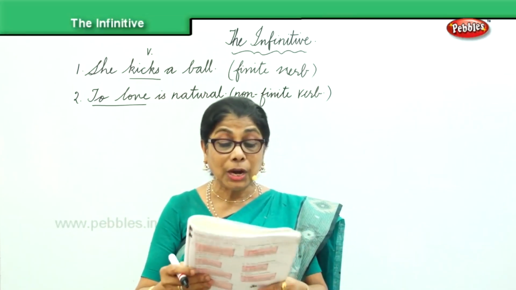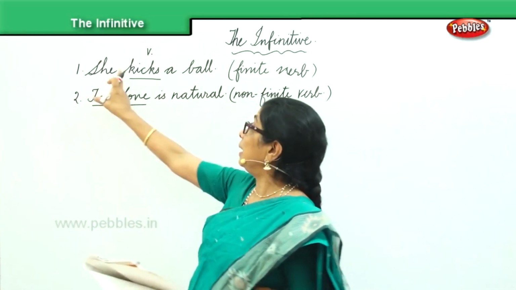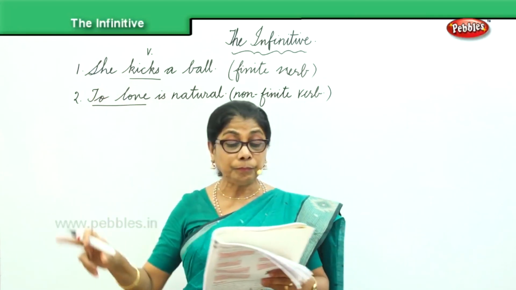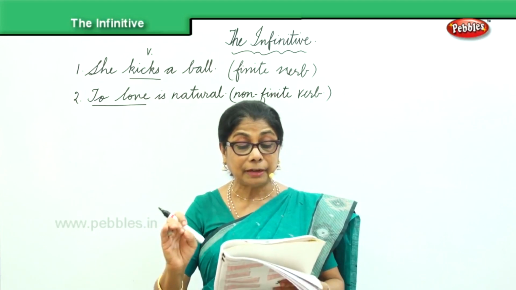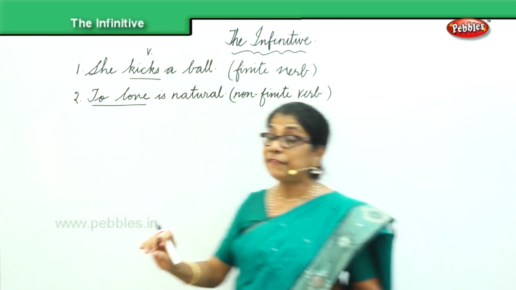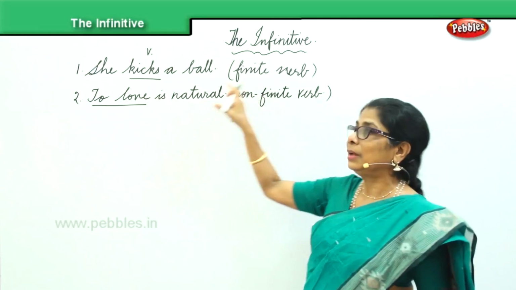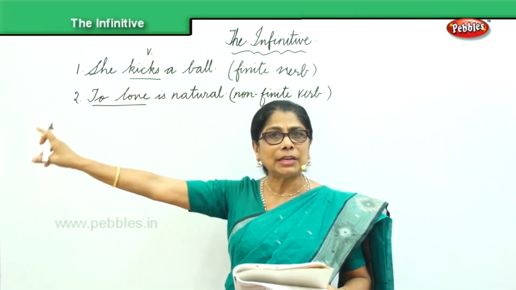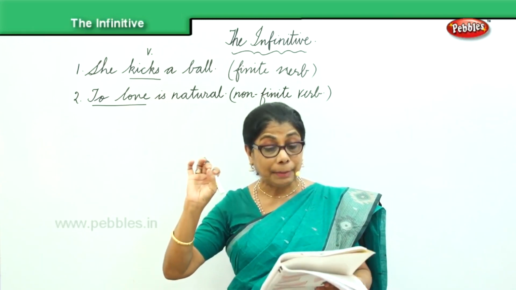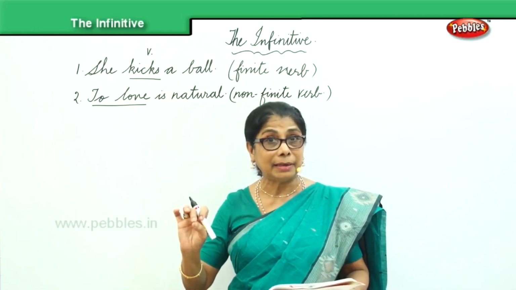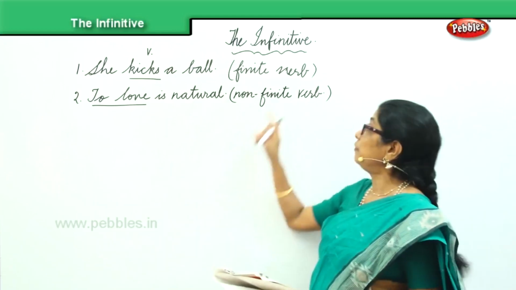Now, a verb which has a subject like this, she, and is limited by the person and number of the subject, we call a finite verb.